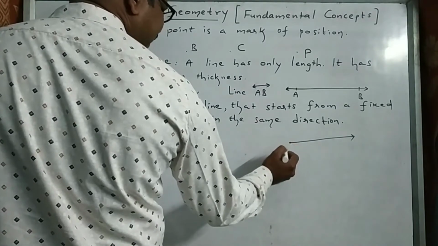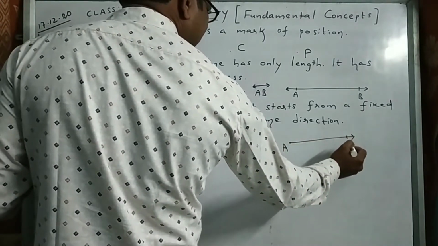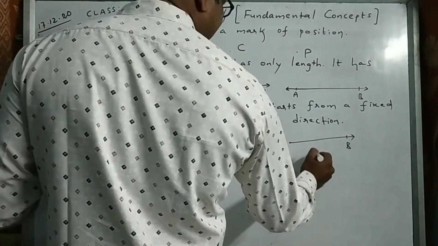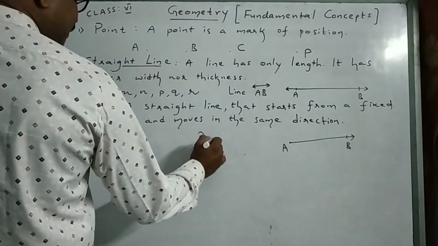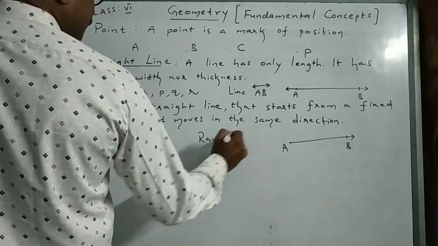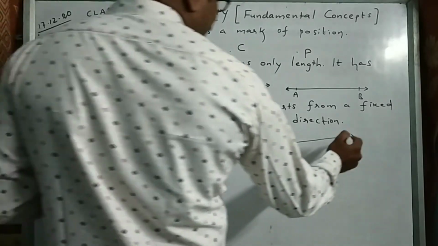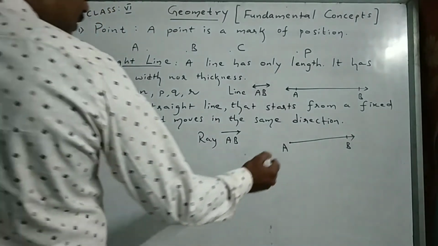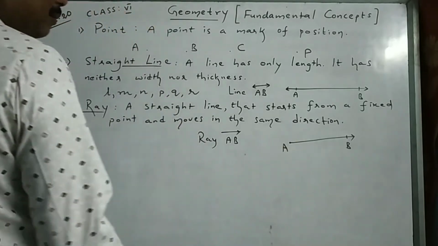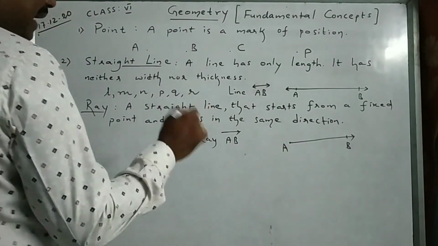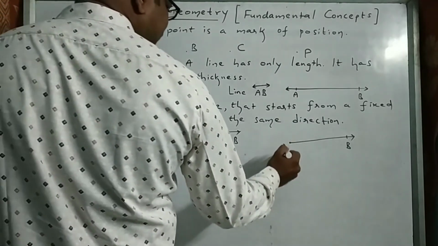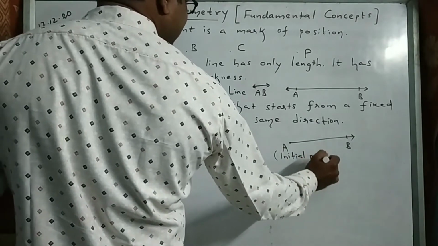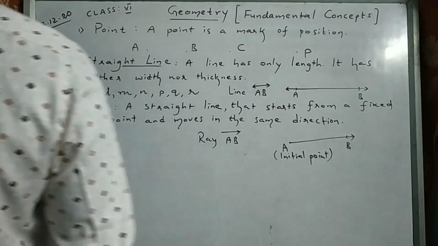So it has an ending point, it cannot move this side. Endlessly it travels. That is called ray AB. You can write it as ray AB. If there is an arrow, it moves indefinitely. It has no end. So if I keep a dot here, that is the end point. It cannot come this side. That is the ending position, right? So this point is called initial point. Starting point. But there is no end point, right?